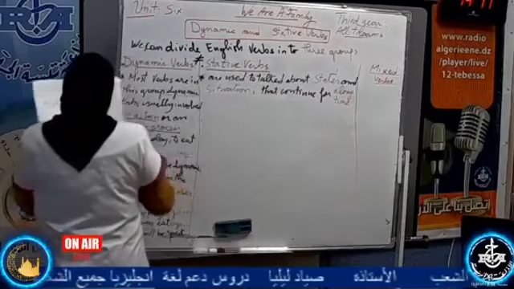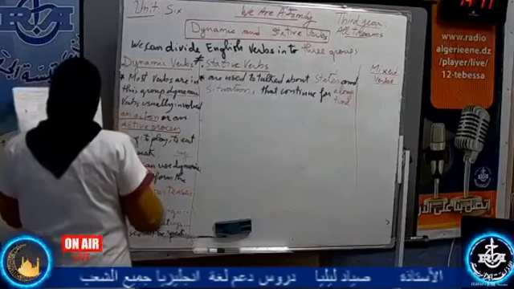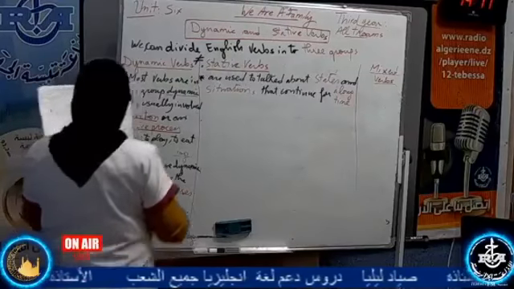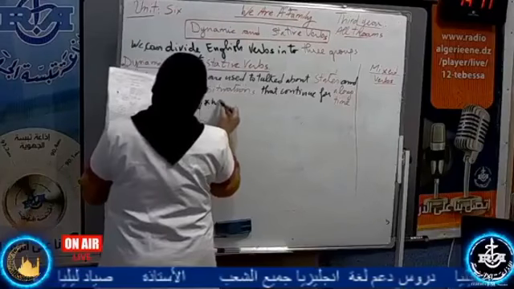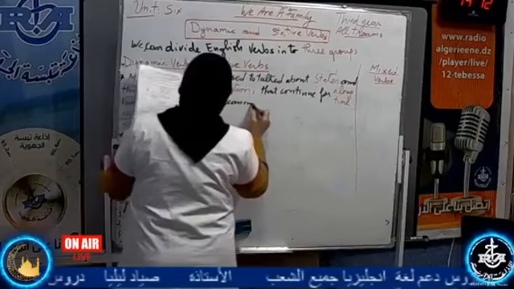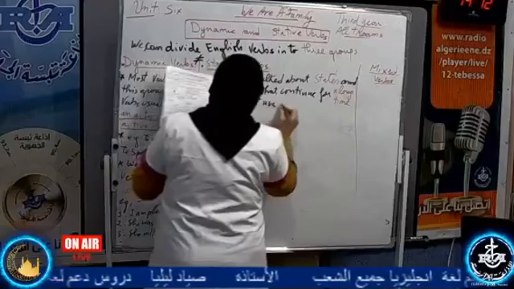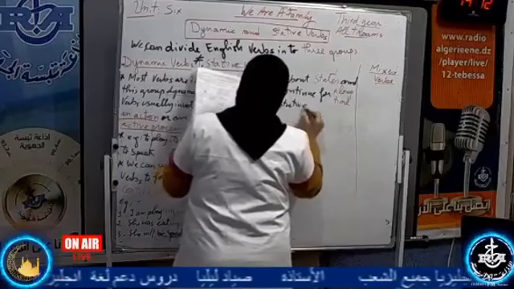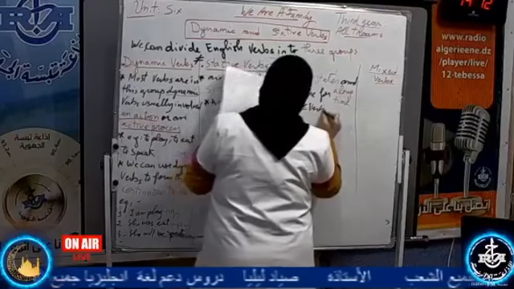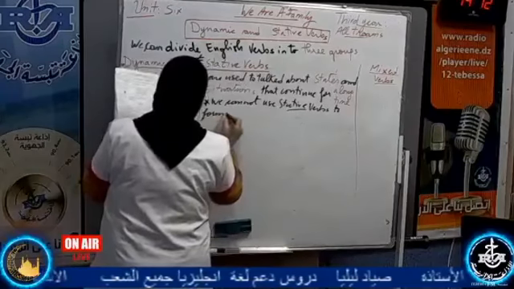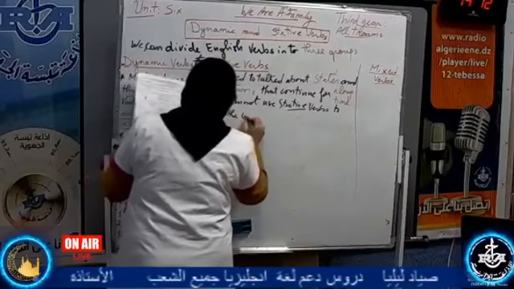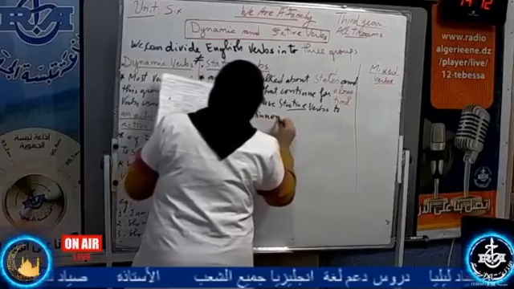Now, we cannot use stative verbs to form the progressive. This is another rule. We cannot use stative verbs to form the continuous form.